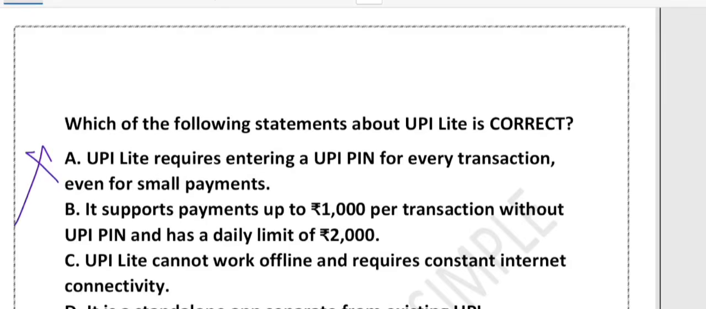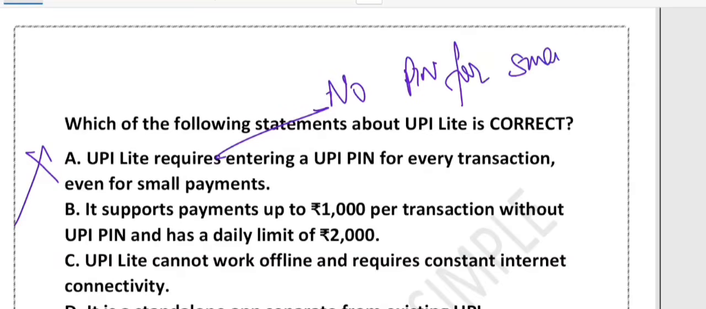Because the whole point of UPI Lite is no PIN for small payments. You need not enter a PIN for a small payment. It is faster and quite easier, right? That's it. What about B?